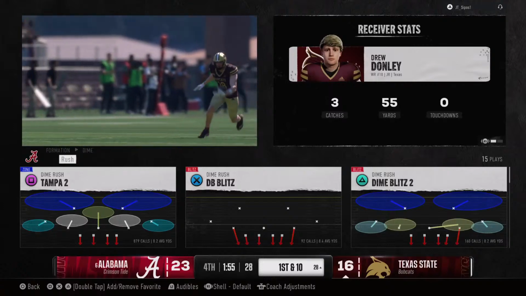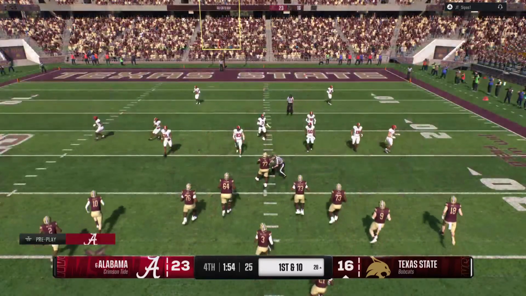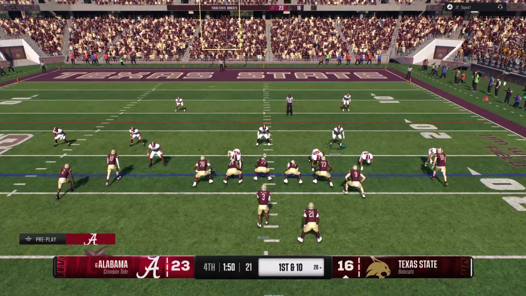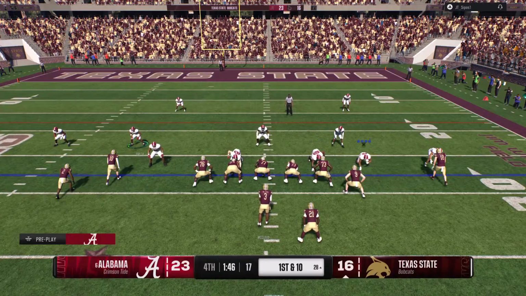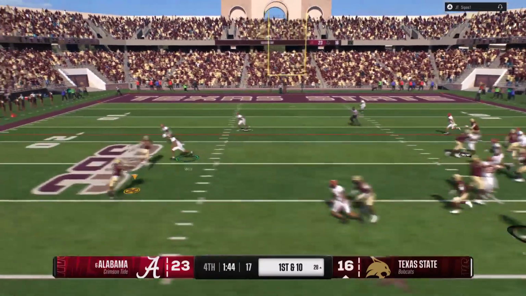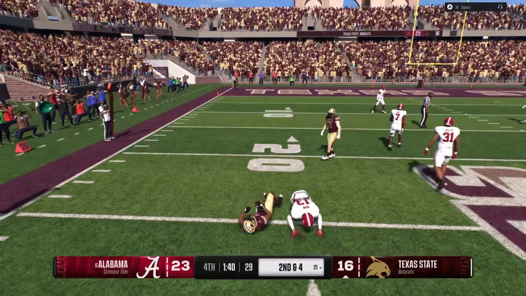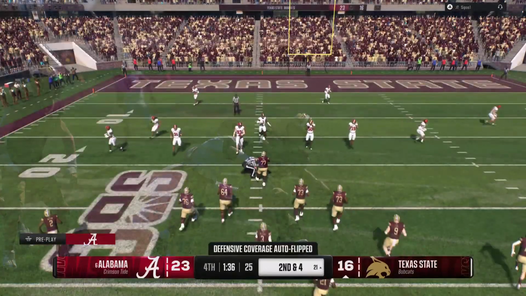And as a defense, how scary is it having to defend this guy? He's one of the fastest players in America, and you saw it on that last play. It's not necessarily throwing him the ball over your head. They just get it to him quickly. The hard part now is running and tackling that guy. Not easy to do. The RPO, fire complete to the left. Just does not like to be tackled, discarding guys and getting to the 21.